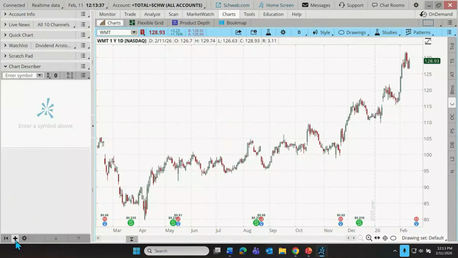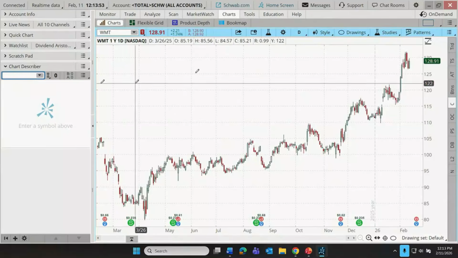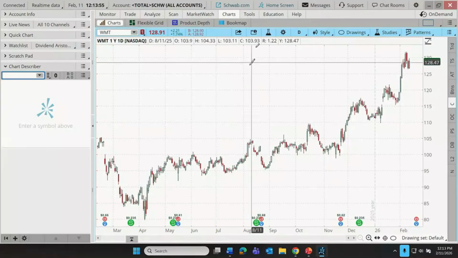And you can stack the gadgets up. I don't know exactly how many we can fit in here, but obviously pretty soon we'd start to run out of space. We'd have to do a lot of scrolling to use these. But let's look at the Chart Describer. How many of you have actually used Chart Describer either here or on the chart itself? Because the Chart Describer does exist right up here as an icon.